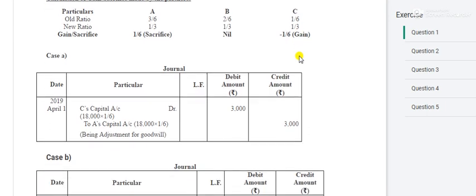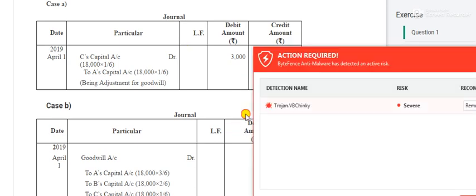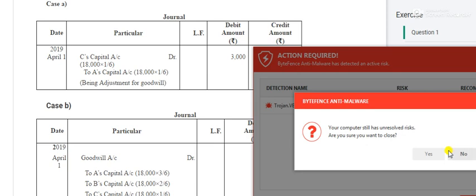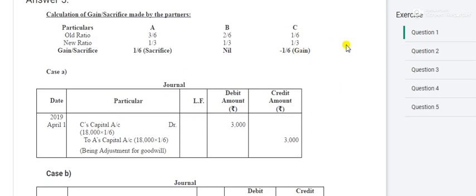Now, case 1. In case 1, we need to pass the adjustment entry. You know what the adjustment entry is: gaining to sacrifice. Who is the gainer? Gainer is partner C. Sacrificer is partner A. Partner B is nothing, just leave him.